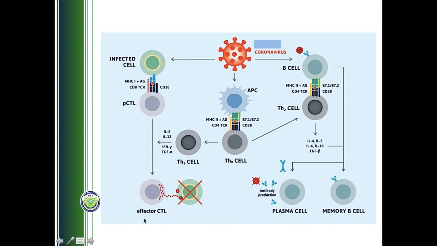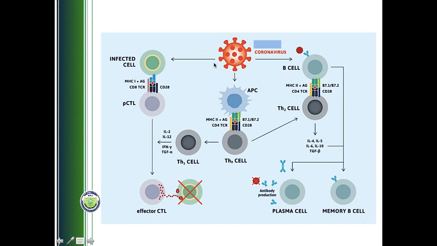Those CTL cells will then activate another kind of immune cells which will directly respond to the virus. Because they directly respond to the virus, we call them effector CTL. These cells will kill the infected host cell itself. By killing our own infected cells, we are depriving the virus of the nutrition in the host. Because immune cells are working here, we call this cell mediated immunity.